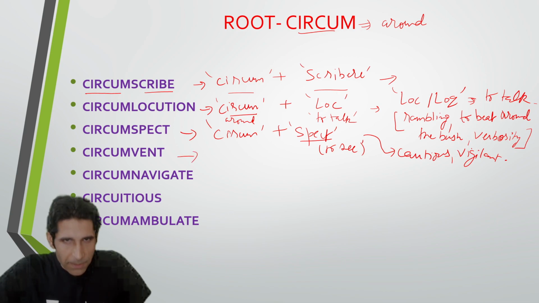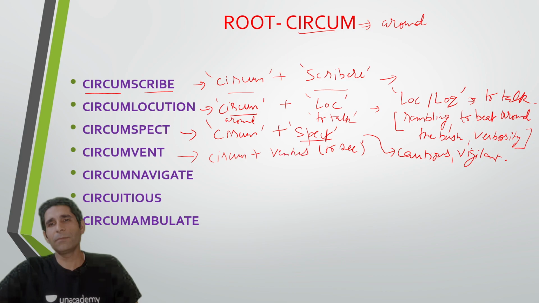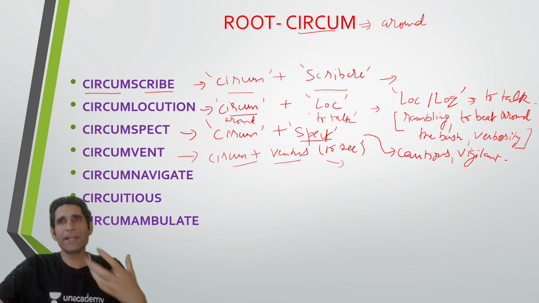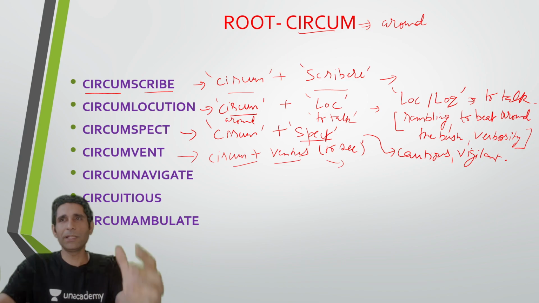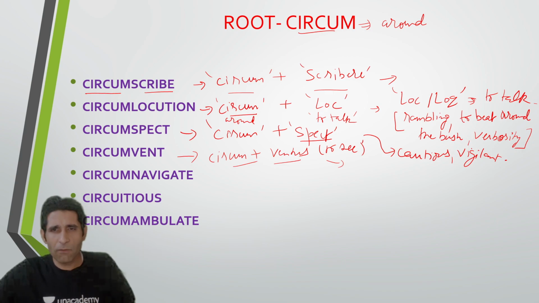Circumvent. Okay, now guys, if you look at this root, this comes from circum plus ventus. Ventus means to come and circum means around. So what is circumvent? Circumvent का meaning होता है to avoid something or to go around something, किसी चीज को avoid कर देना या किसी चीज को टाल देना, या किसी चीज से बच के निकल जाना. Okay, so you can say to avoid. Okay, so avoiding something.